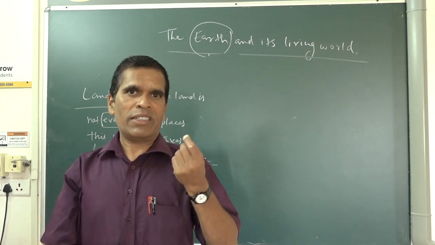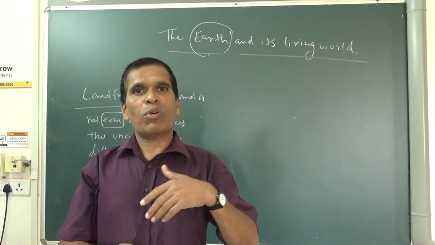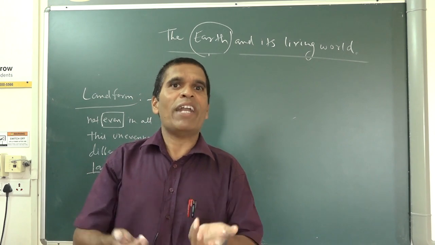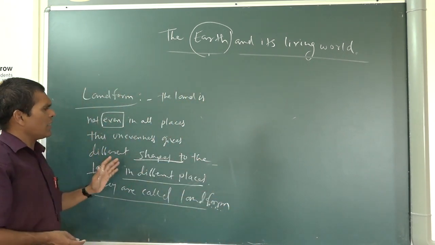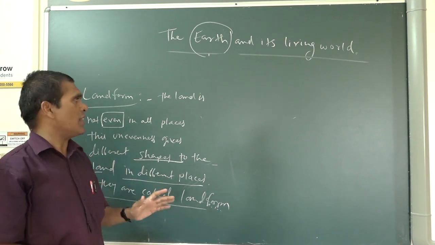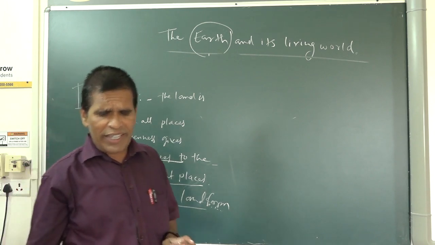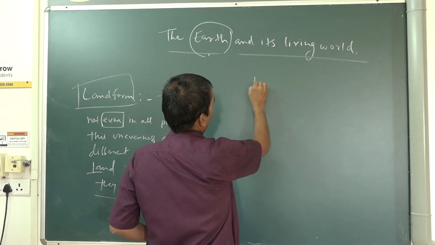Kanchenjunga is a Himalayan mountain. Somewhere in Maharashtra, if you go to the Konkan area, the Sahyadri mountains are there. What is this? This is also a landform. On the earth, in different places, we see land of different sizes, and that is called a landform. Understood? The next point we will see is the hydrosphere.